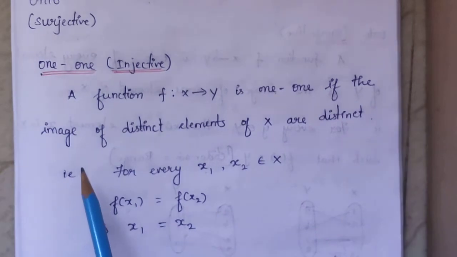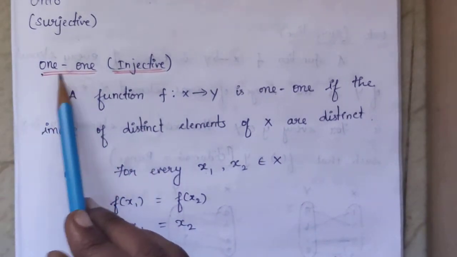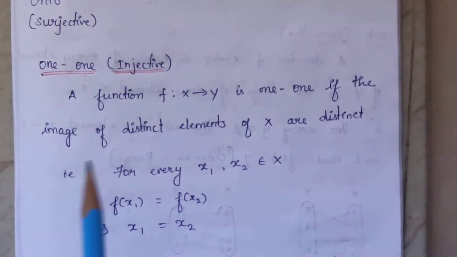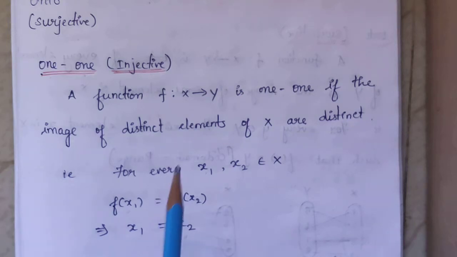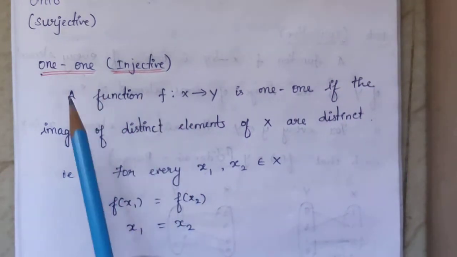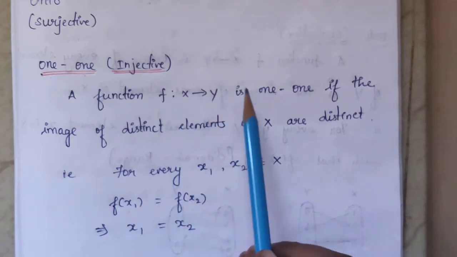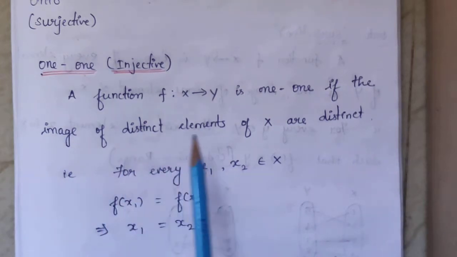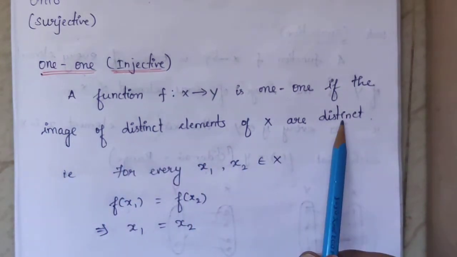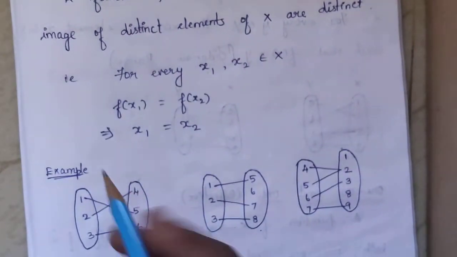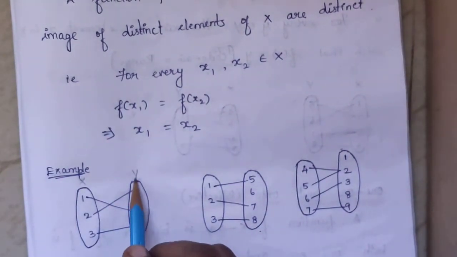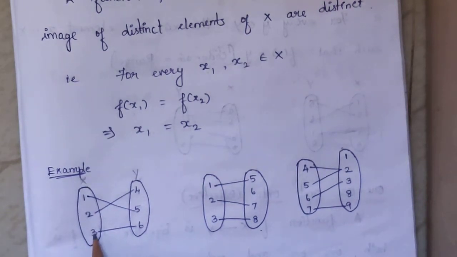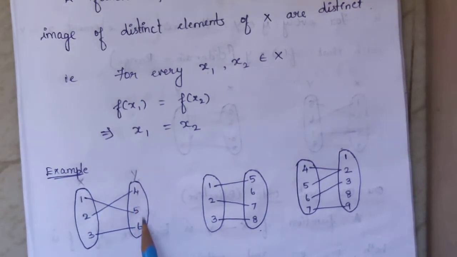Now let us see in detail. One-one function. The name itself, one-one, means each element of set A should have only one element in set B. Now see here, that is the definition for one-one. A function f from x to y is one-one if the images of distinct elements of x are distinct. See, if this is my x and this is my y, for separate elements of x, the image should also be separate.